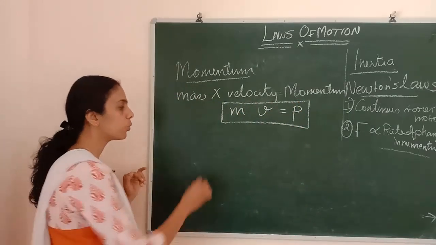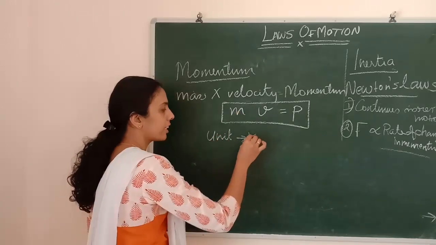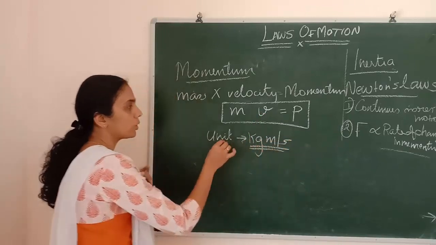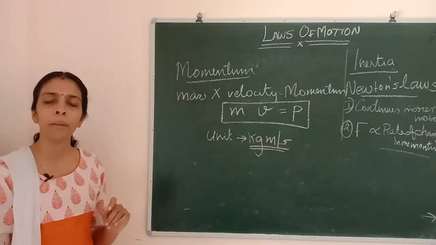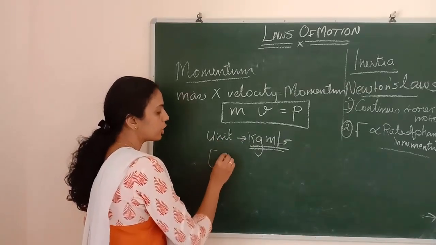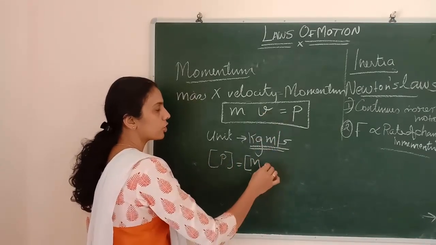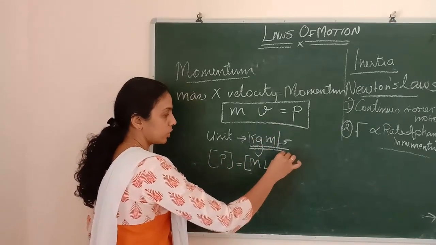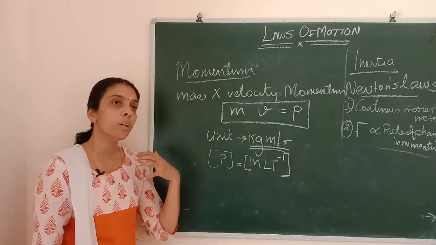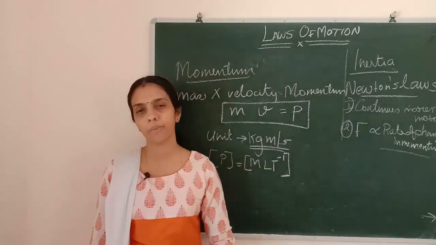So what will be the unit of momentum? SI unit of momentum is, see, mass is kilogram, velocity SI unit is meter per second. So the unit of momentum is kilogram meter per second. So what will be the dimension of momentum? Dimension of mass is M. What is the dimension of velocity? L T to the power minus 1. So M L T to the power minus 1. So momentum is the term which depends on mass and velocity.